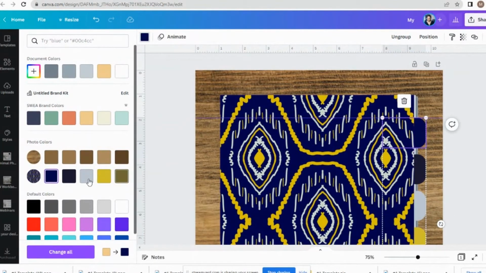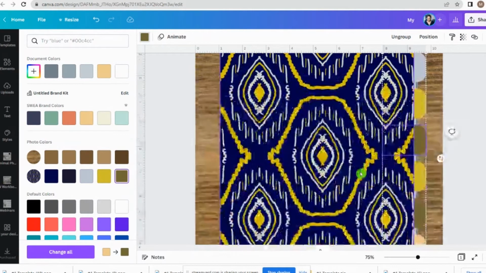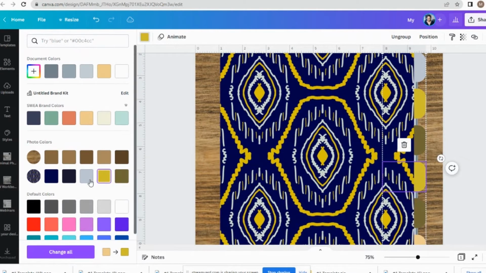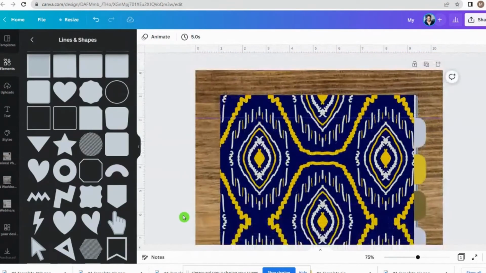And I'm going to play with these colors a little bit. I want to change these around because I don't like the contrast of the blue tabs against the journal. So I want to make sure that I have these offset colors here to just complement it.